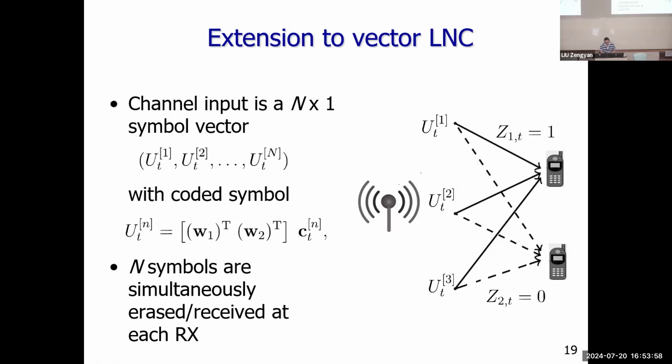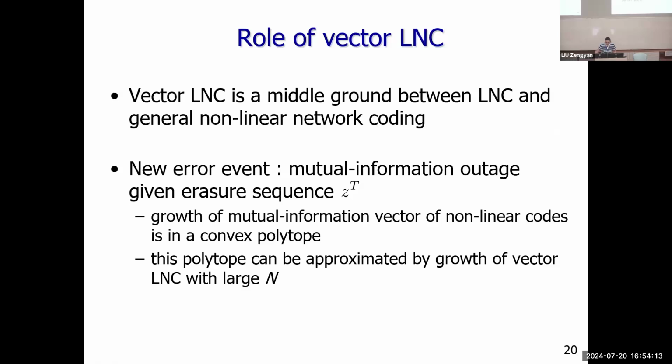So as you can see, this is an extension of the previous scalar LNC to a vector LNC. The scalar LNC is a special case when n equals 1. But why do we study this vector LNC? We can prove that this vector LNC is a middle ground between the scalar LNC and the general nonlinear network coding. So this is why we study this one.